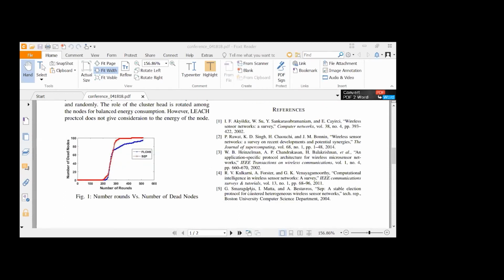Only sometimes what happens is that when you import these formats from Google Scholar, the author is missing, the title is missing, or the page number is missing. So you can insert it yourself in that particular file according to the format given, as has been done with other references.